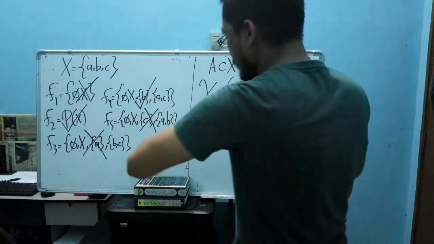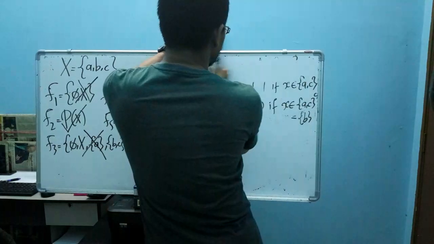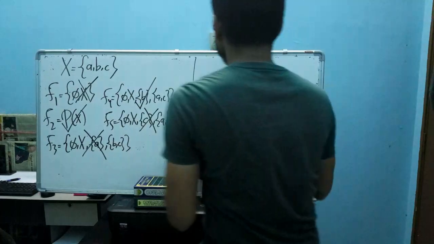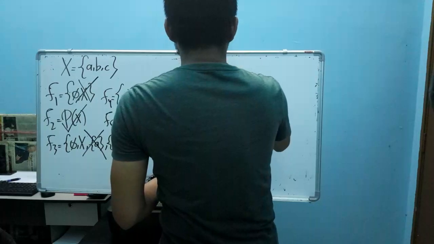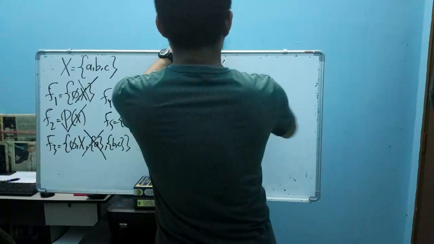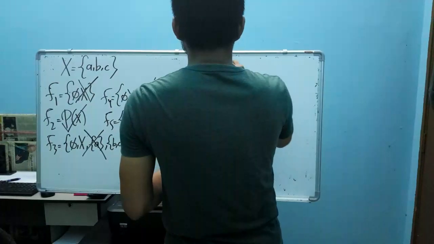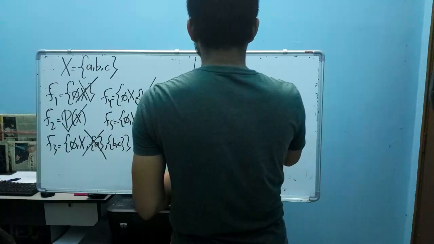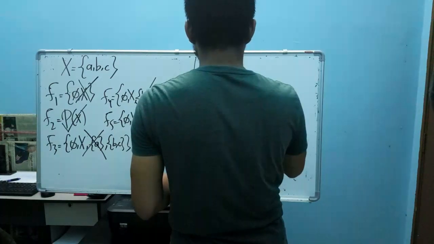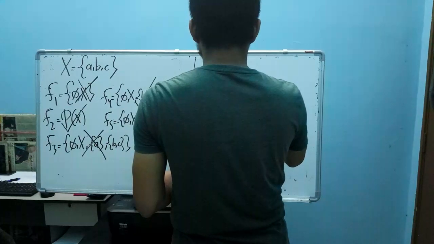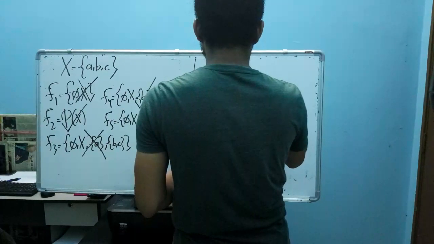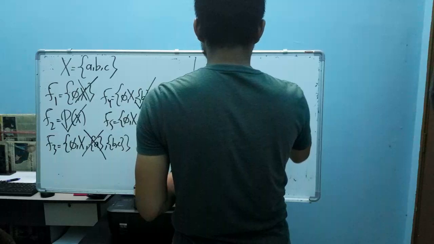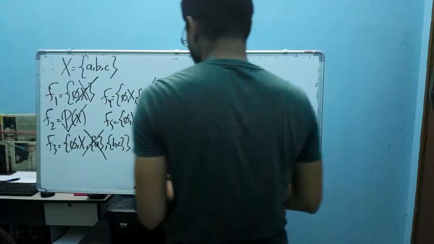Okay, let's consider the second example, very fast. Let's consider this example, B, C, such a function here.